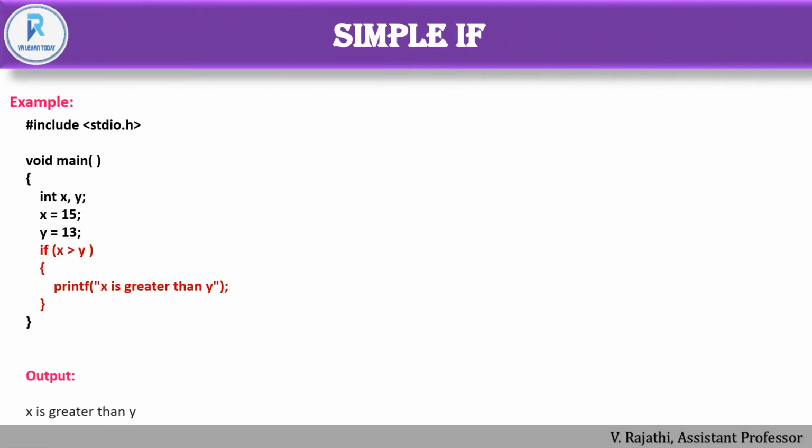So this is the example of simple if. As usual, the header file and the main function, and after that we have the declaration part and we assign values, and here we are using the if statement. See, if x is greater than y, then x is greater than y will be printed, or else it will be skipped.